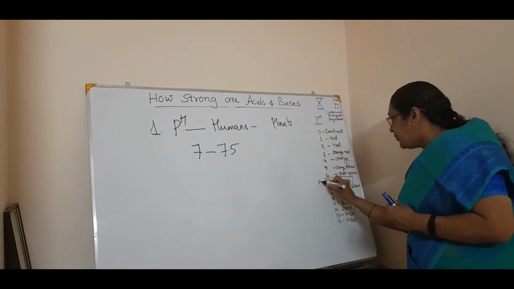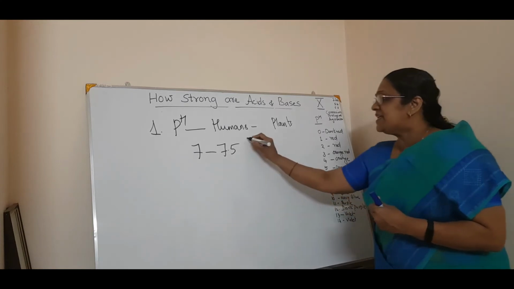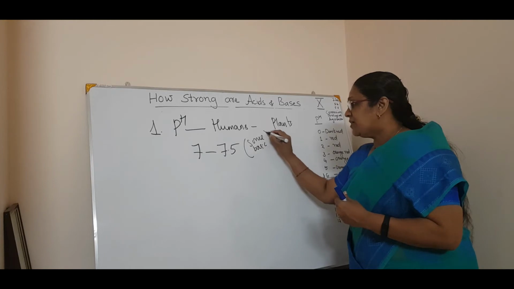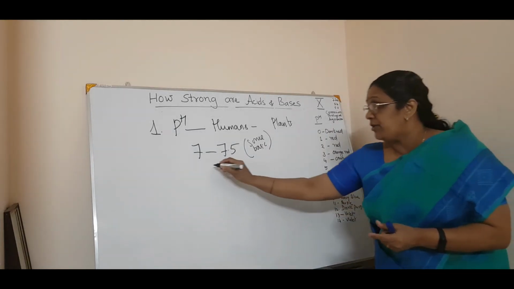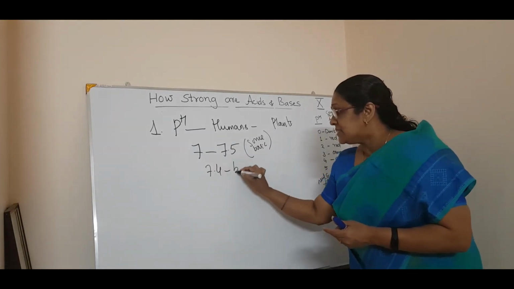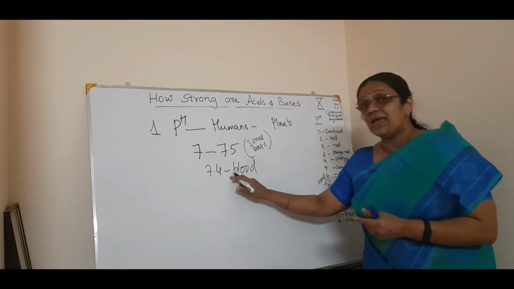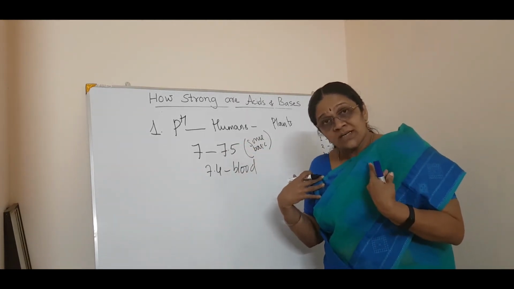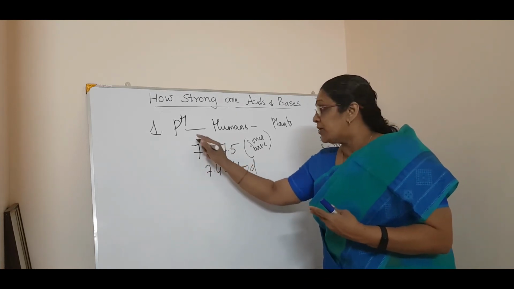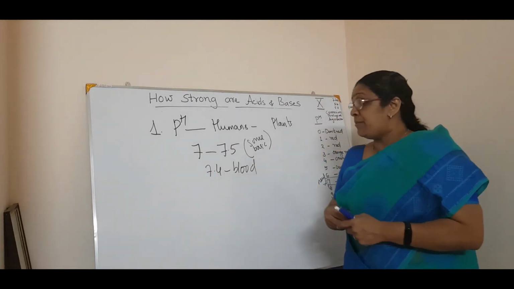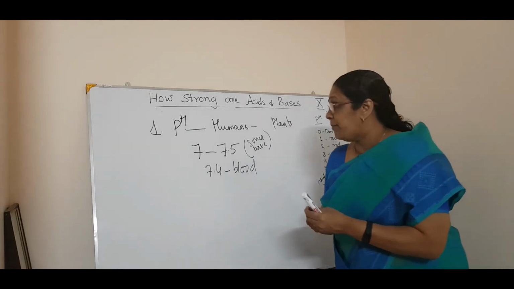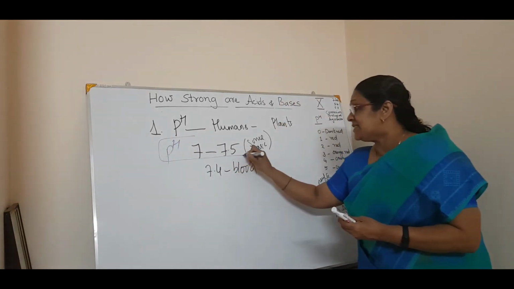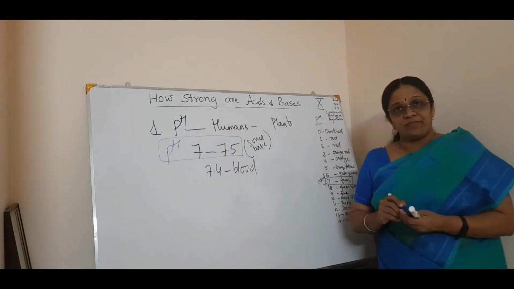It is neutral or somewhat basic in nature, because the pH of our blood is 7.4. So it is a slightly alkaline medium. So our human body works well between 7 and 7.5.